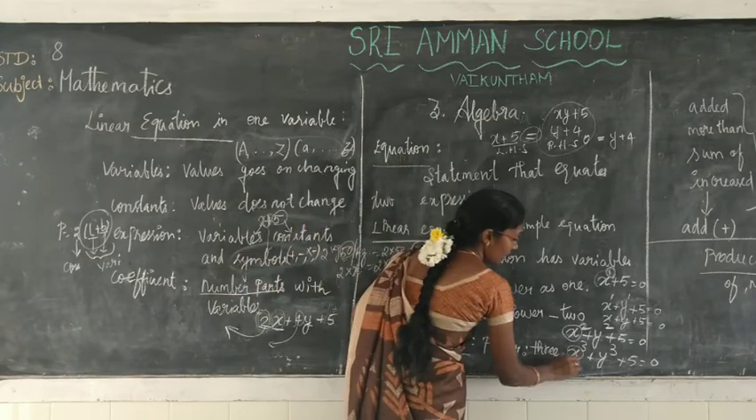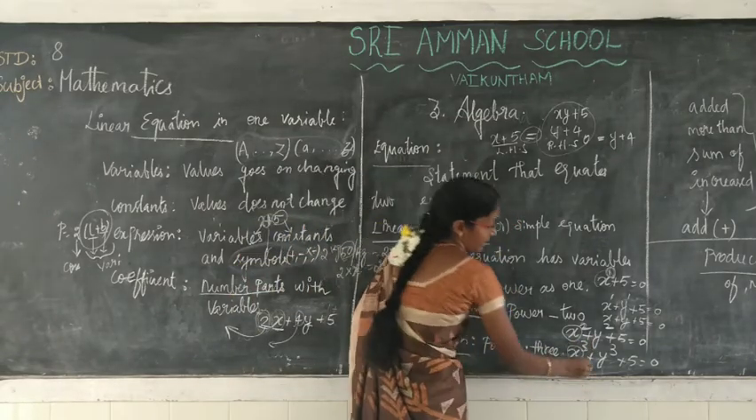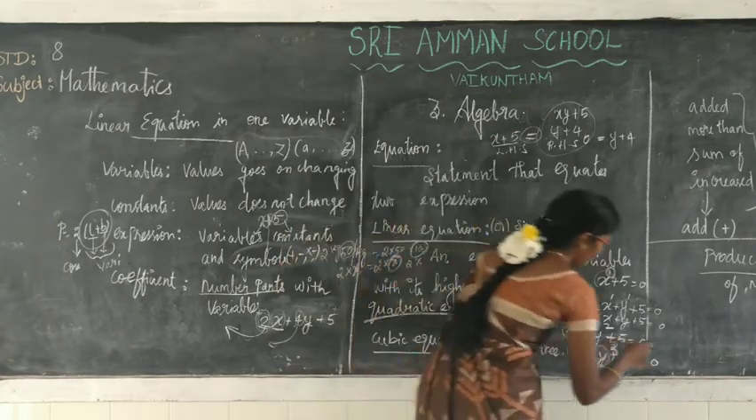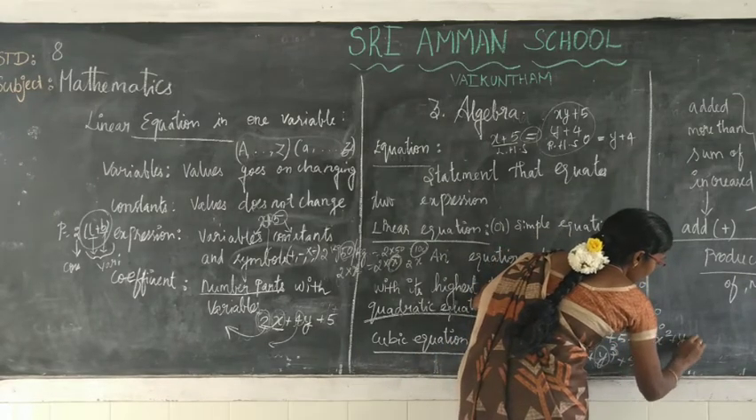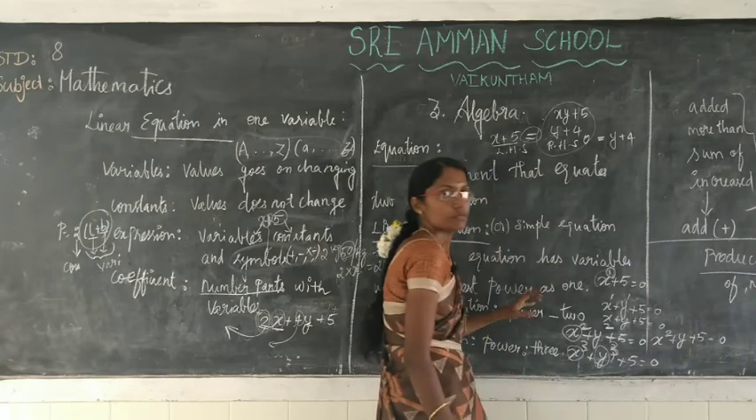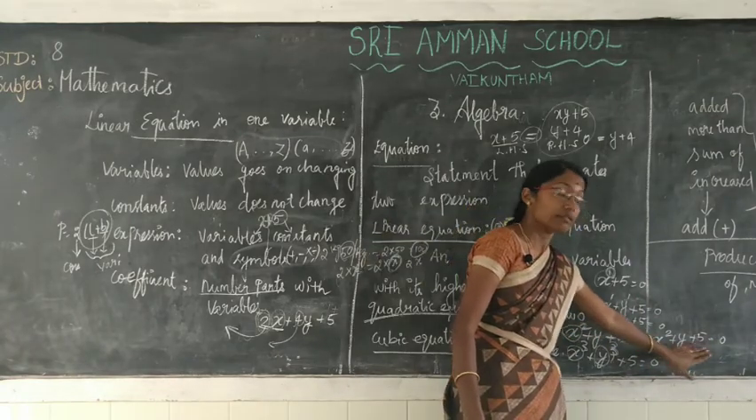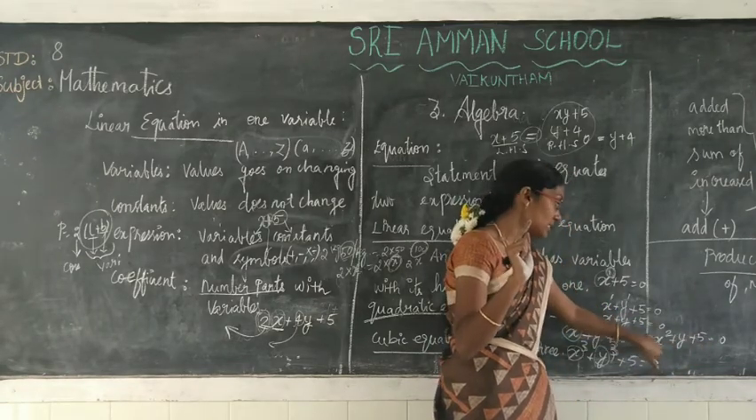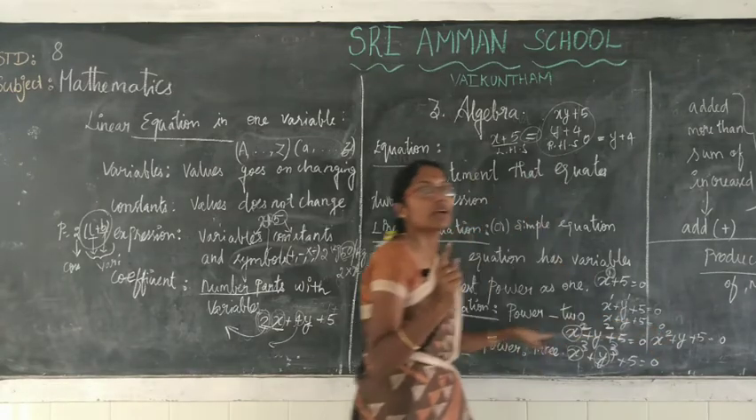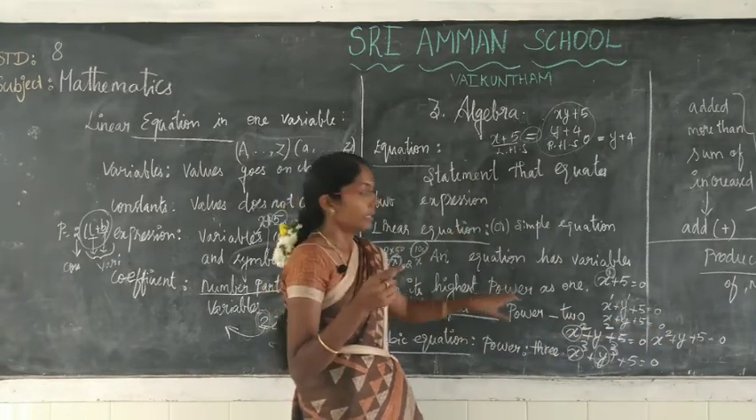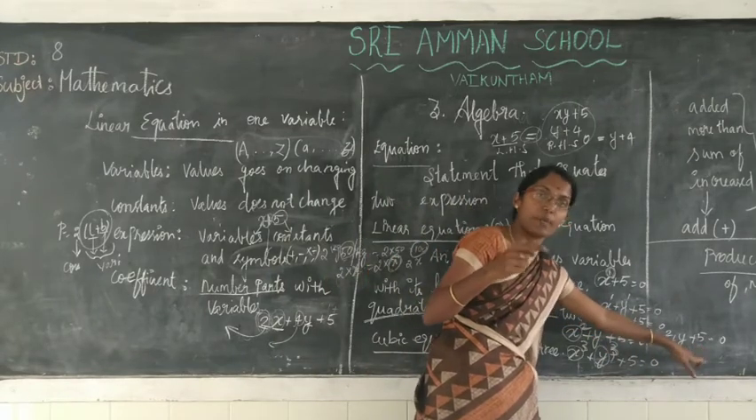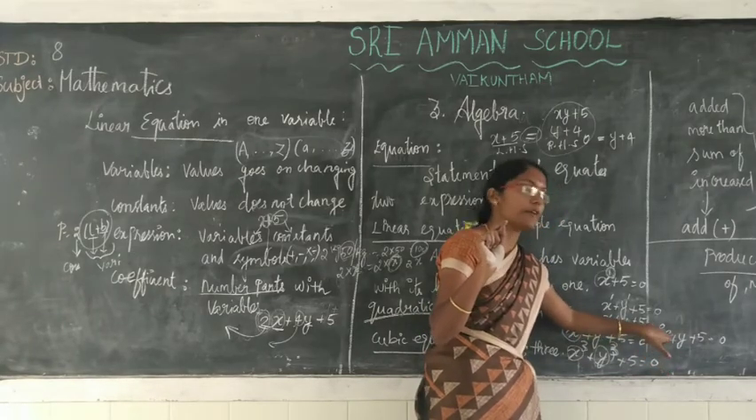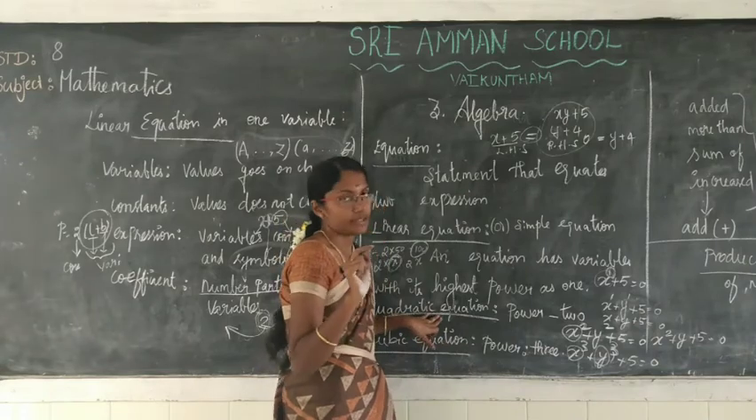So this is a variable raised to the power 3, and this is also a variable raised to the power 3. Or else it may be like this: x square plus y plus 5 equal to 0. In an equation there may be any number of variables, but if at least one variable is raised to the power 2, it is called a quadratic equation. It may consist of many variables, but at least one variable raised to the power 2 makes it a quadratic equation.